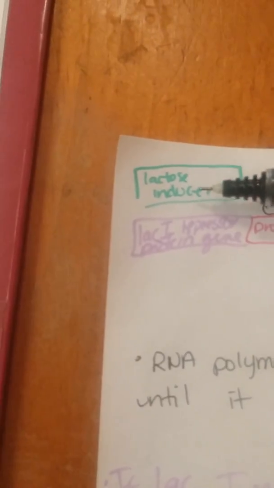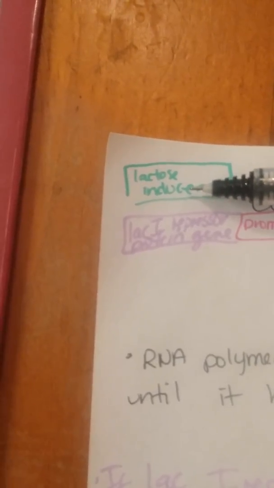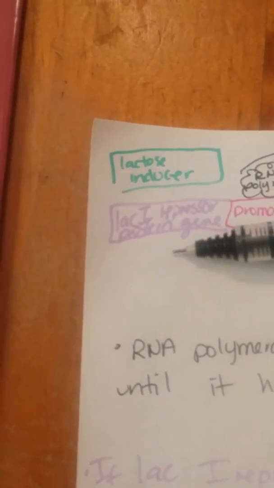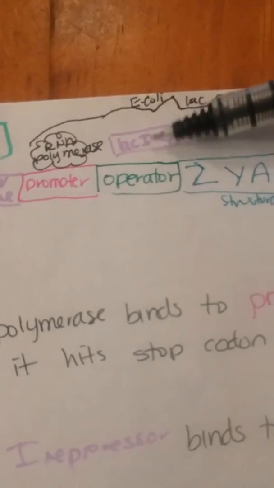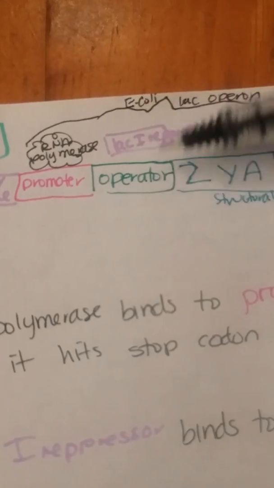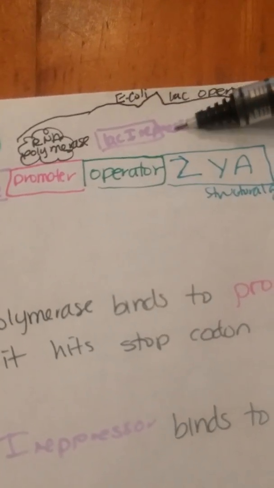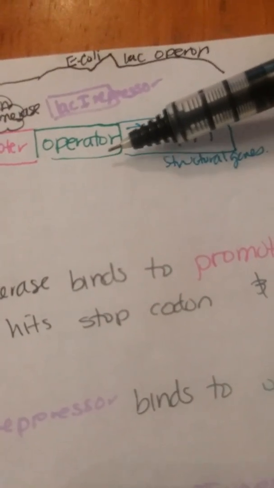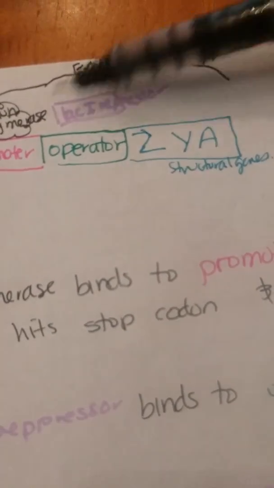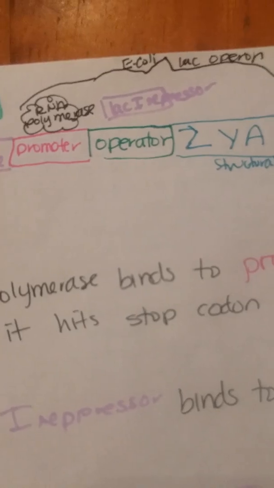If there is no lactose, which is our inducer, the Lac repressor will bind to the operator, which is this example right here. So if there's no lactose, then the repressor will bind to the operator because you don't want transcription to occur. So it's going to create that roadblock so that RNA polymerase cannot go this way.